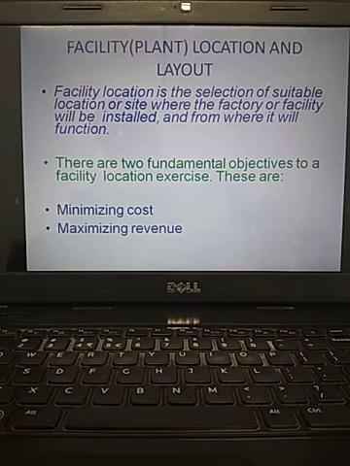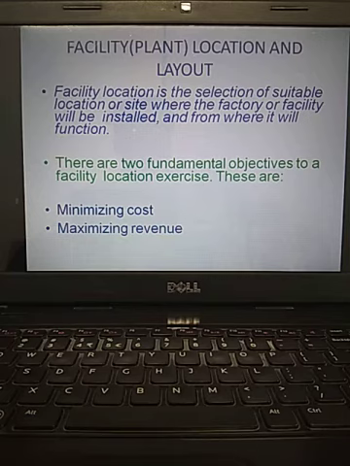Why is location very important? Because based on the location, the further improvement of that business unit will depend. If your business is not in the proximity of the customers who want that service, customers may not reach you. If a school is opened 10 or 15 kilometers away from the living habitat, parents will not send their wards. Children will not join.